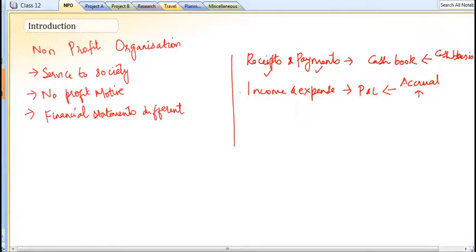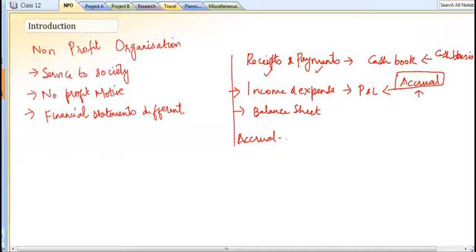At the end, mostly what we will be asked is to prepare an income and expenditure statement and a balance sheet. First we need to understand what this income and expenditure statement is. Receipts and payments is more like a cash book, but income and expenditure is similar to P&L. For preparing income and expenditure, we should know about the accrual concept. I'll give a brief introduction on what the accrual concept is and we'll move on to a problem.